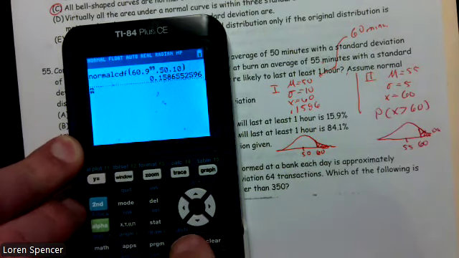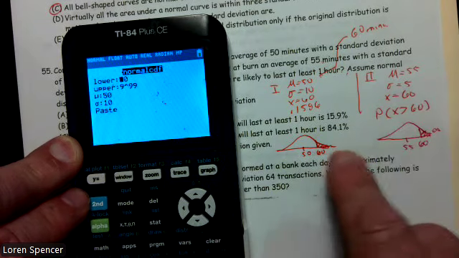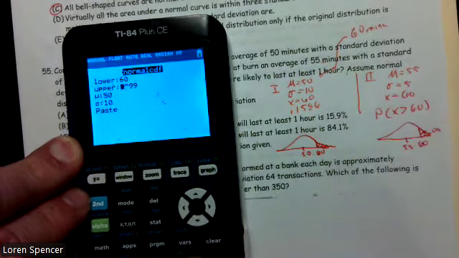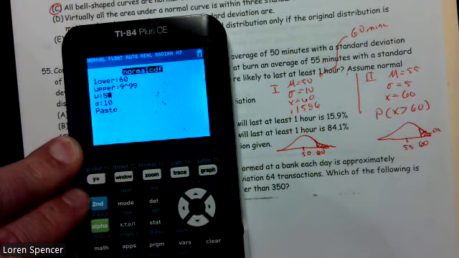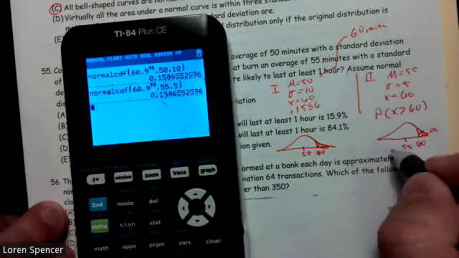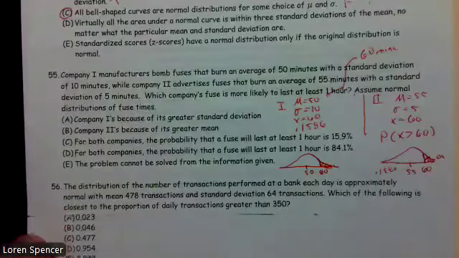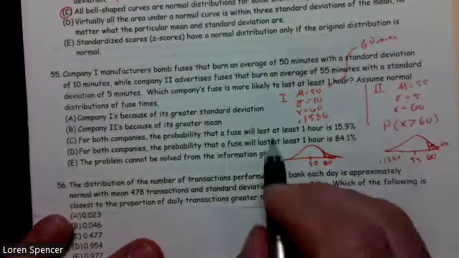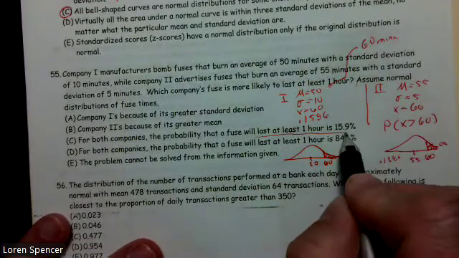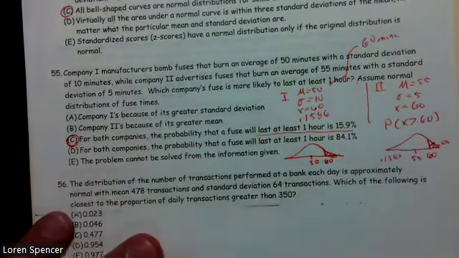For company 2, second vars, normal CDF, lower bound 60, shading to infinity, but our mean is now 55 and our standard deviation is less, it's 5. And we get 0.1586 also for this one. So approximately the same. So the last 1 hour, 15.9% or 15.86. Pretty close. I like it.